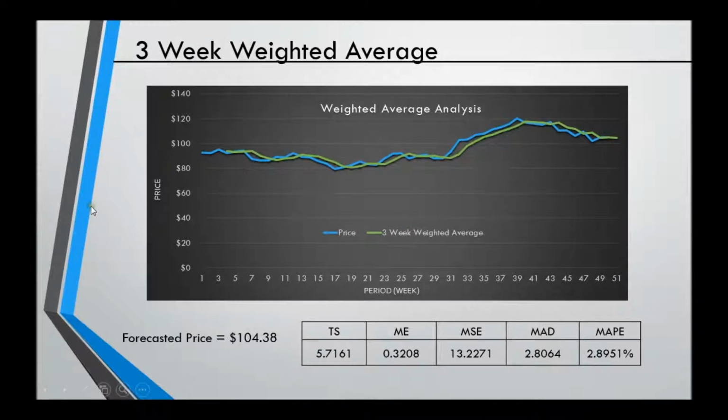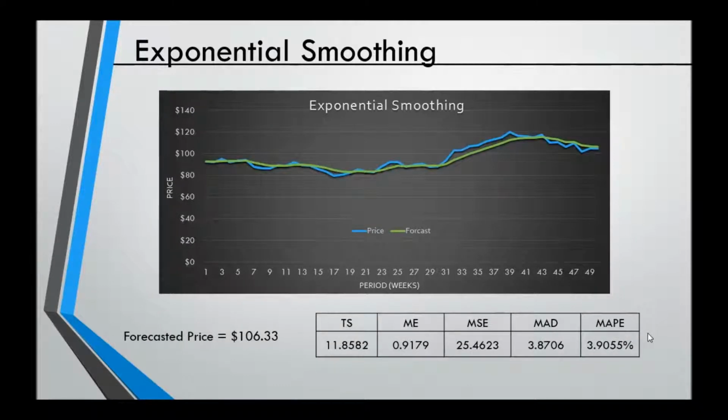And so the 3-week weighted average forecasted price came out to $104.38. My mean average percent error was only 2.89%, so nearly 2.9%, which is a pretty good number.